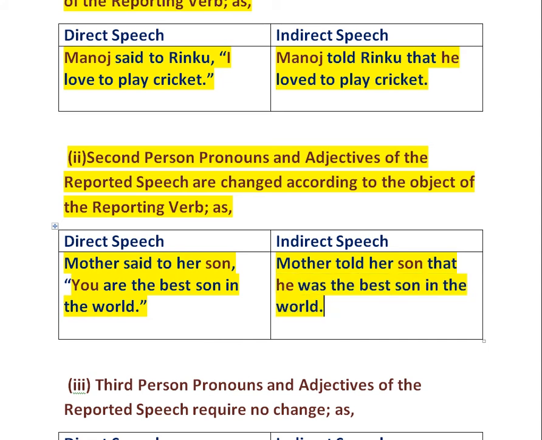Here, the second person you changes according to the object of the reporting verb said. The object of the reporting verb is son. Therefore, you changes according to the object of the reporting verb son. So, he has been used here.